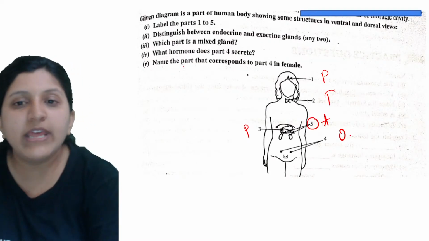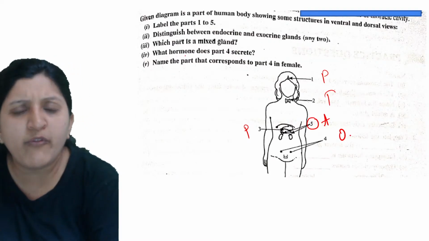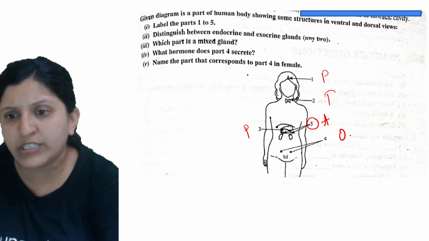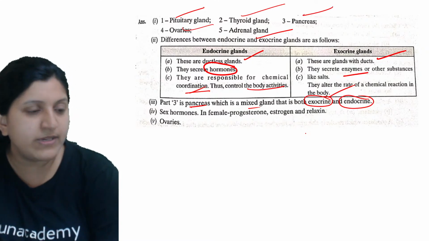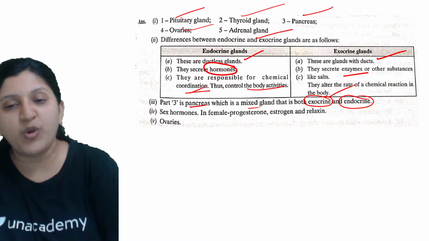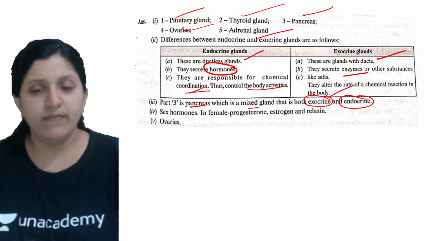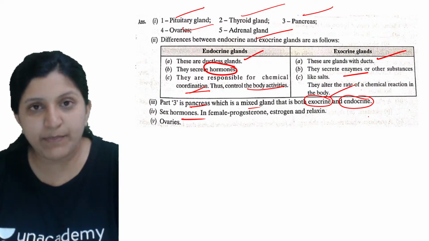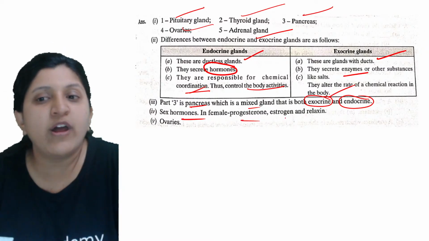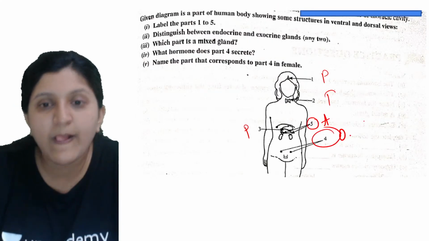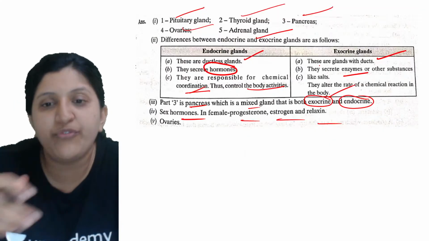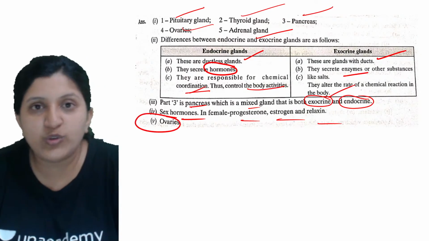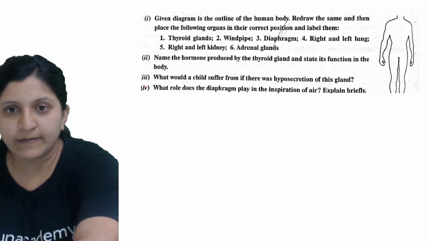Okay, so now what hormone does part 4 secrete? So anyway, you need not know this because this is not there in your syllabus. Since they have removed the reproductive chapter, just know that the sex hormones are being produced, like progesterone, estrogen and relaxin. Okay, so next question, name the part that corresponds to part 4 in case of female. So it is the ovary. So the part is called the ovary there. Okay,